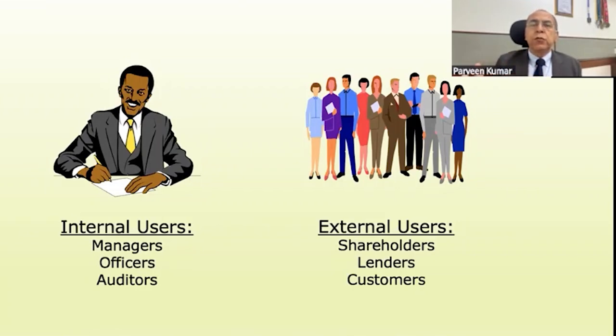There can be customers, and people who want to get into a joint venture with the company. They want to know whether the company is earning profits or not. So all these people, even the regulator and the tax department, who would like to know whether the company is paying the right kind of tax or not. All these people, where will they look? They will look at the financial statements. They will look at the balance sheet. They will look at the statement of profit and loss. They will look at the cash flow statements.